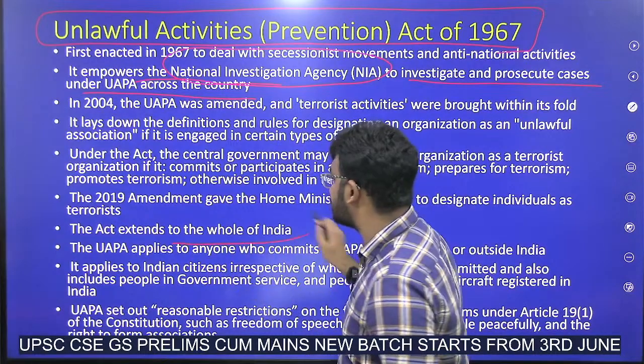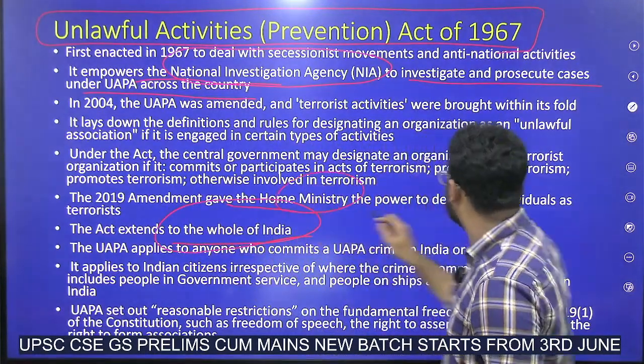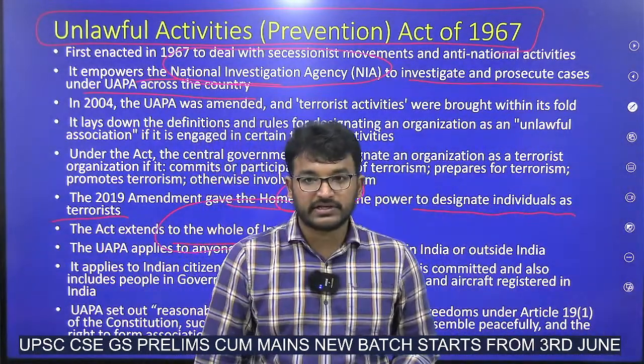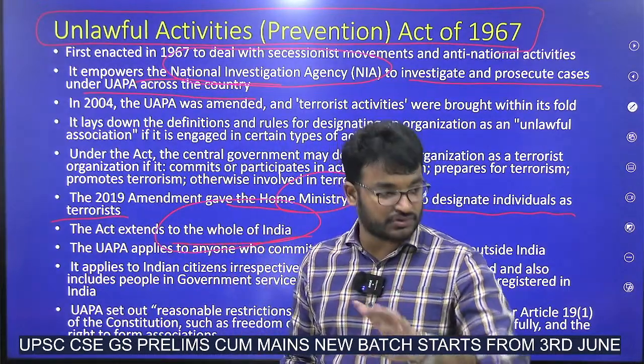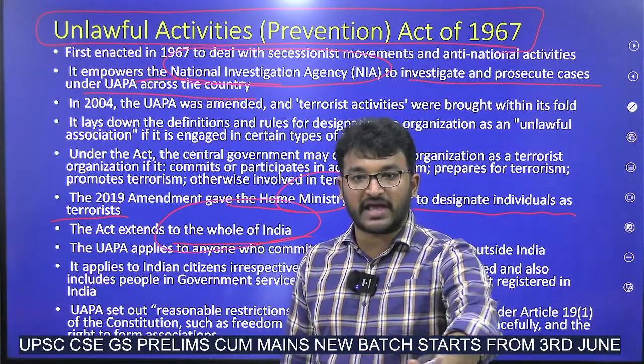This act extends to the whole of India. The 2019 amendment gave the Home Ministry the power to designate individuals as terrorists.